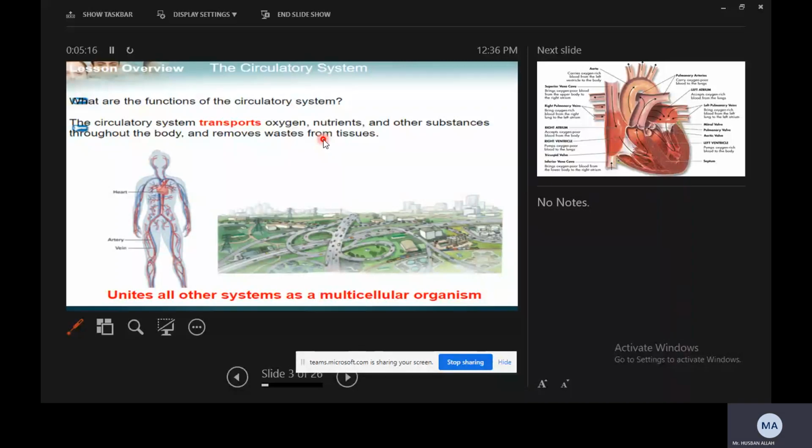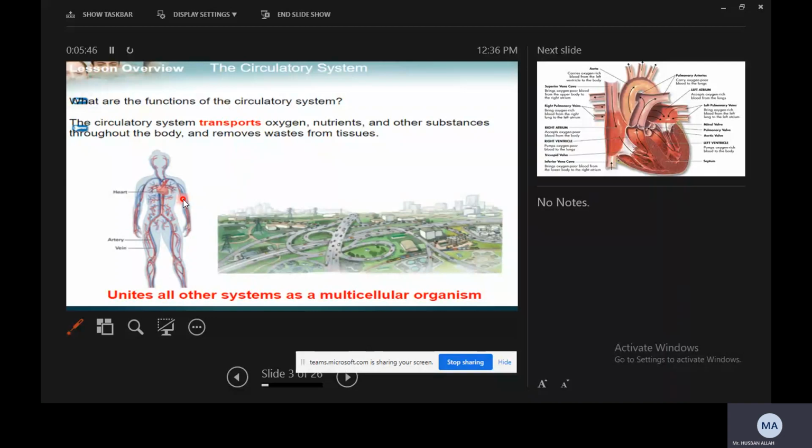If you look here, as I told you in the diagram, you can see two colors, right? Have you studied before which color represents which type of blood? Two types of blood we have, oxygenated and deoxygenated. Oxygenated will always be red, and deoxygenated will be blue.